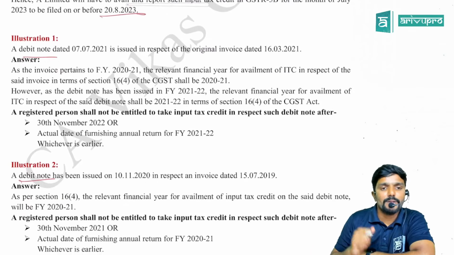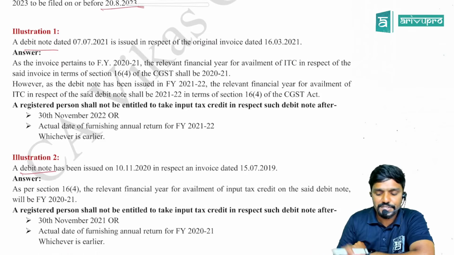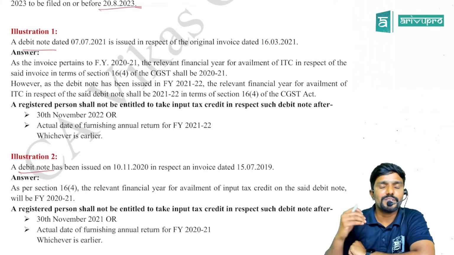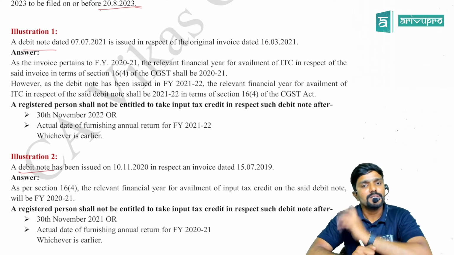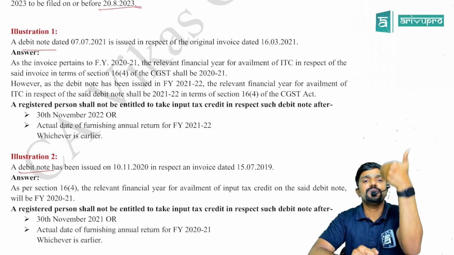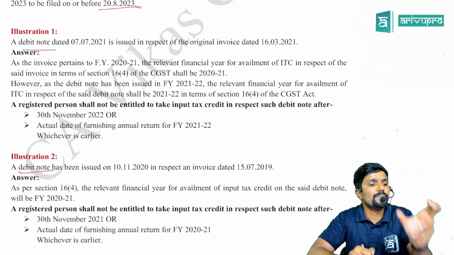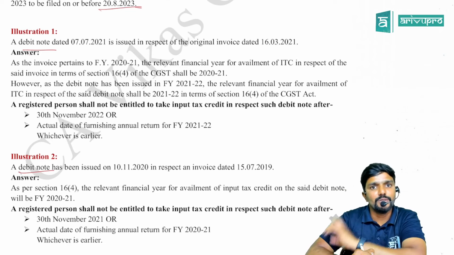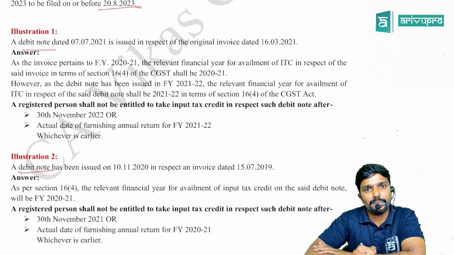Yes. Now, there are two more illustrations which I have added. This is with respect to a debit note. So please pay attention. Sir, first of all, when will a debit note be issued? Sir, I had already made a supply and issued an invoice, but for a lesser value. For example, I issued an invoice for 8 lakh, but the actual supply value was 10 lakh. So for the remaining 2 lakh, I will issue a debit note.